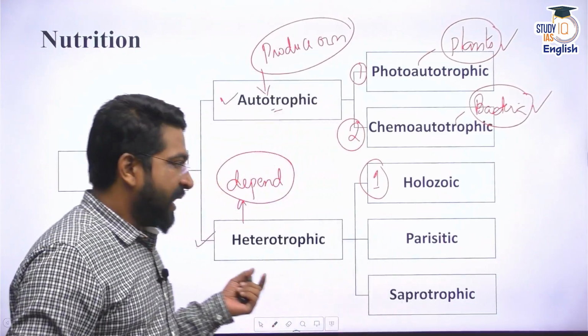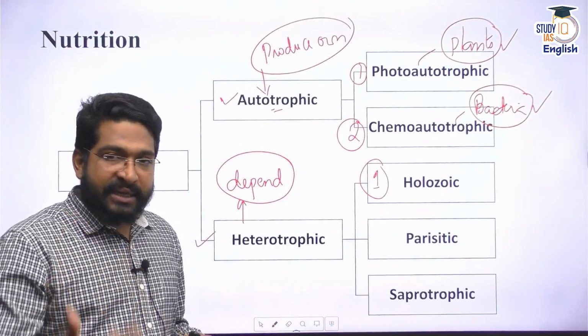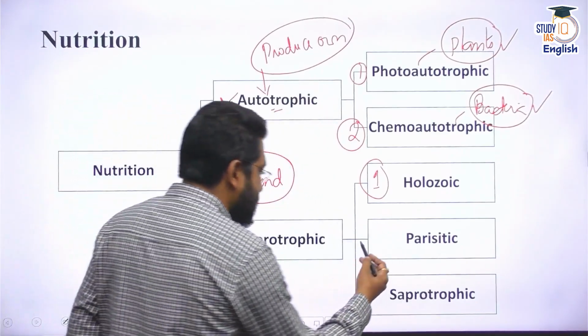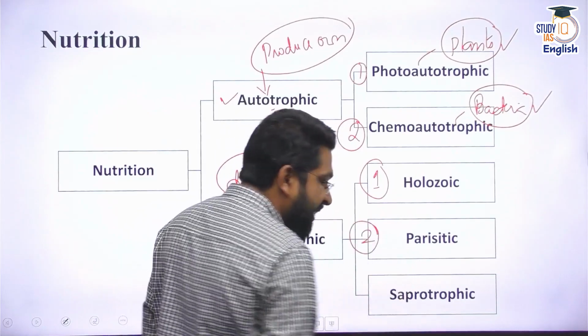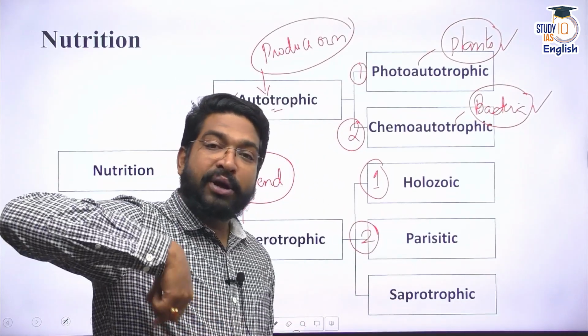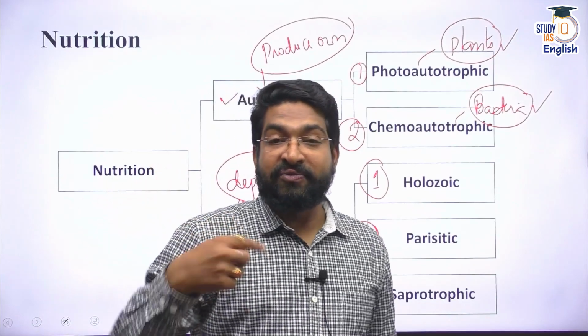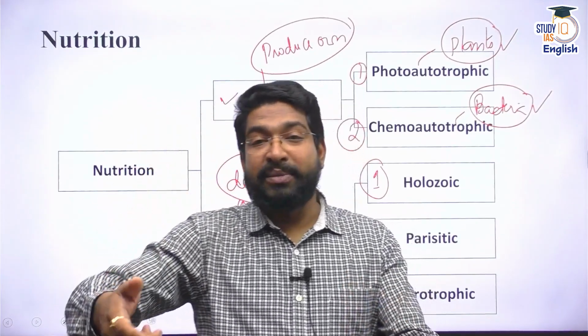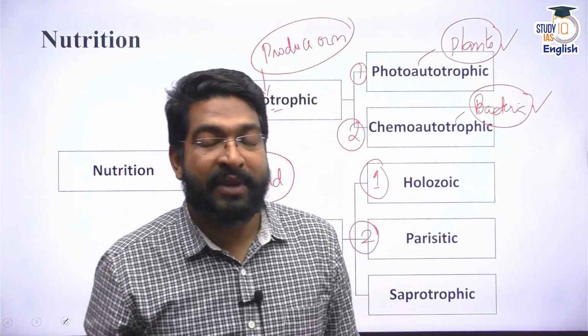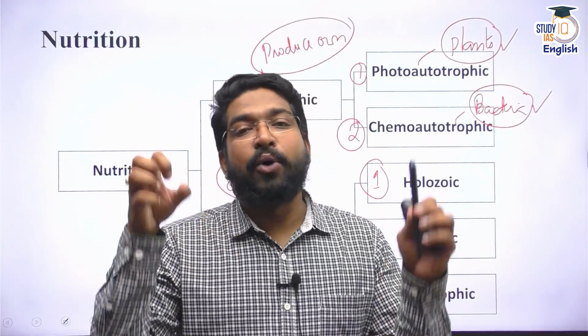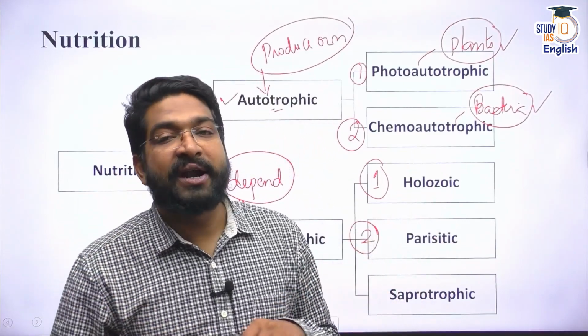So they are also heterotrophic. There is another category under heterotrophic, that is parasitic. Now these parasites depend completely on other organisms for their nutrition without killing them. It's not a prey for them. That means they simply suck out the nutrient or the energy required for them.